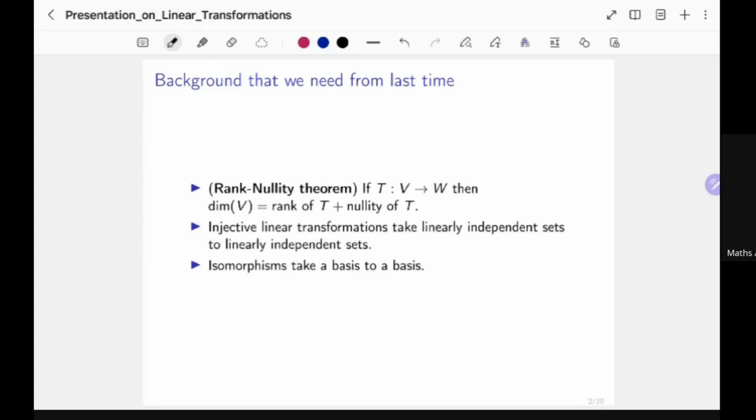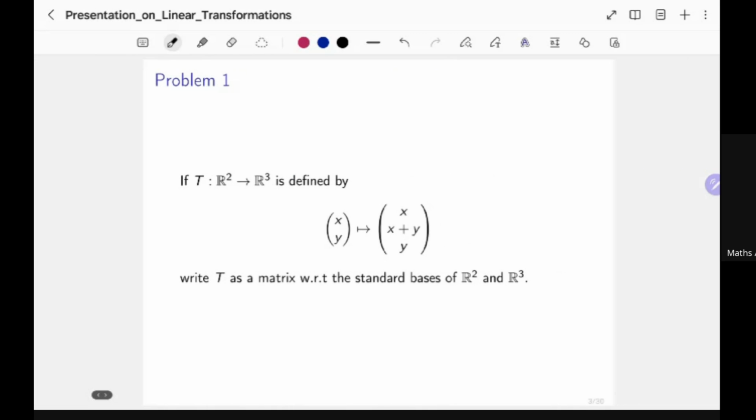So like last time, we will deal with all the vector spaces over R or C. And I will make it precise when the problem starts, that this is a vector space over R and this is a vector space over C, whenever we need. Okay, so let's go to the first problem.